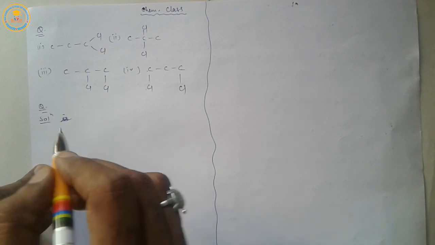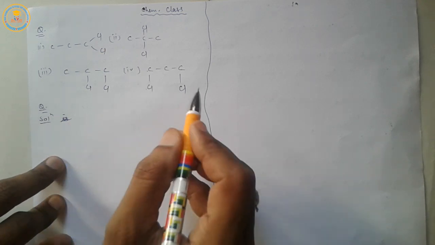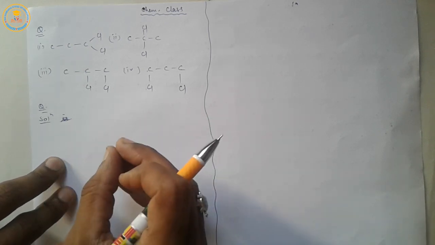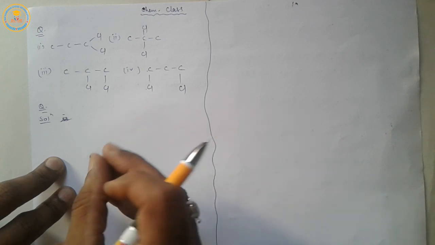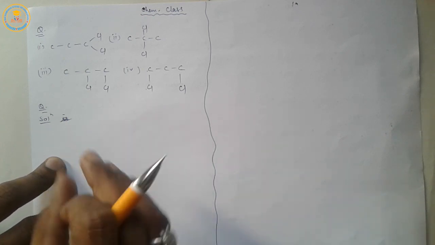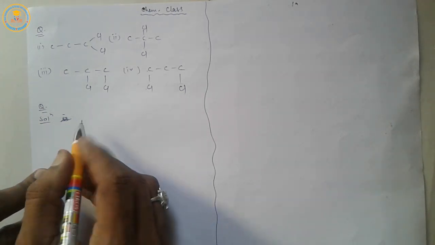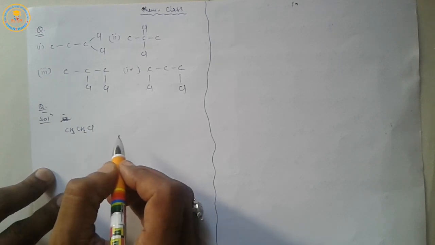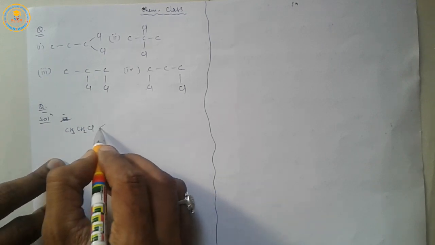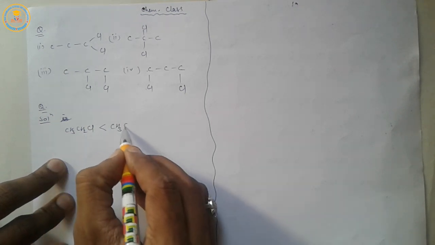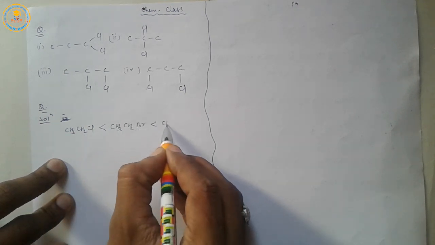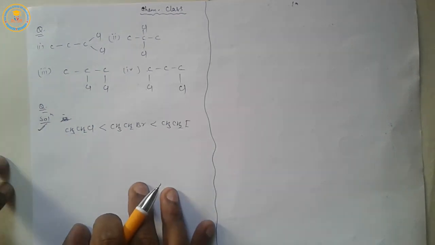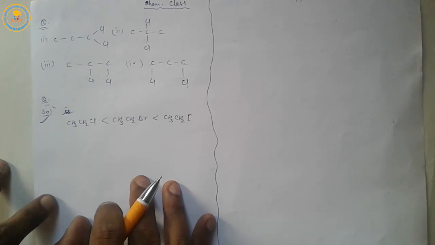here. We know that BP is directly proportional to molar mass. Iodine has more molar mass than bromine and chlorine. So, solution will be in increasing order of BP, ethyl chloride, ethyl bromide, and ethyl iodide. So simple and important question for your board examination.